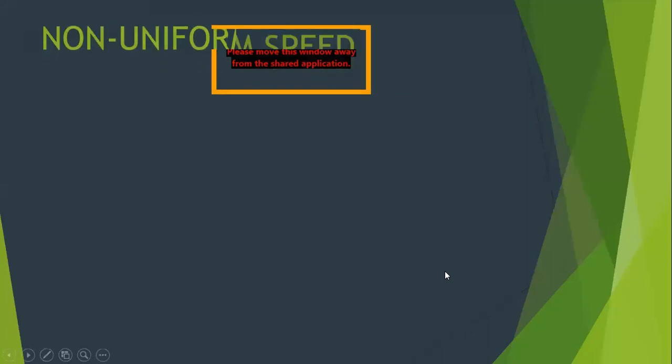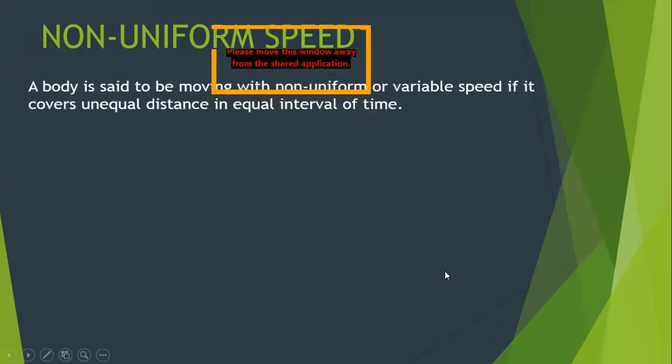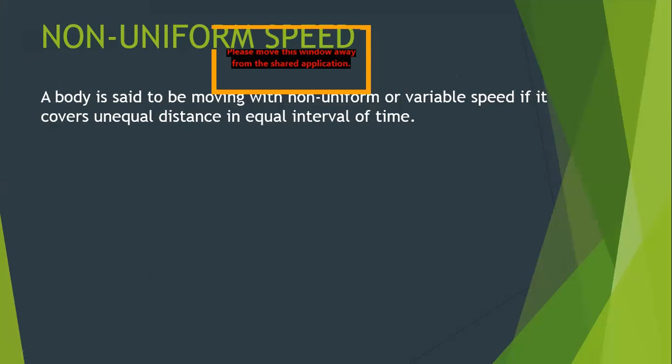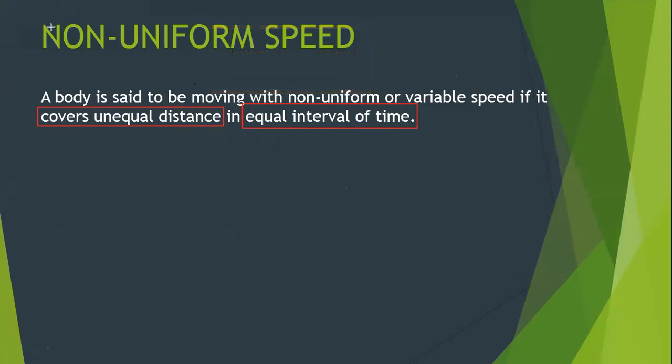Let's talk about non-uniform speed. Now, how do we call an object moving with non-uniform speed? Or another term is variable speed. And the important keywords to remember is whenever the object covers unequal distance in equal interval of time. So whenever the object is covering unequal distances in equal interval of time, we call the object is moving with a non-uniform or a variable speed. Now the meaning of non-uniform and variable is the same.